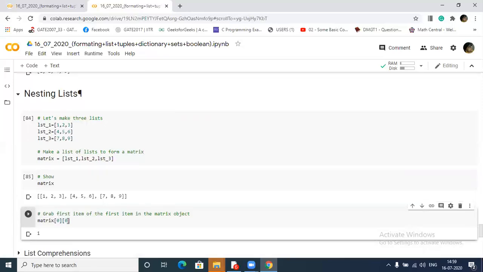If I pass 1 here, see, it is giving 2. It will go to the first list, and then inside the first list, what is the element at the first position? 2. So it is printing 2. Clear?